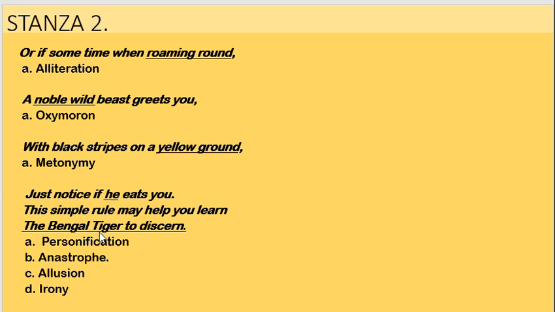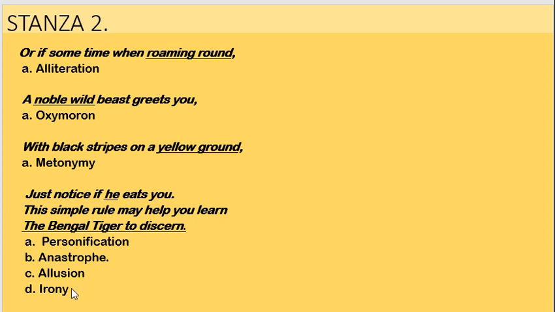In this line, we can see the Bengal tiger, again it is allusion because the reference has been made to the Bengal tiger. In this line, anastrophe also is used because it is just the inversion of the sentence. We should read it as: this simple rule may help you learn to discern the Bengal tiger.